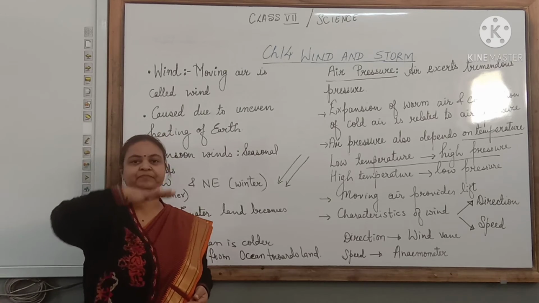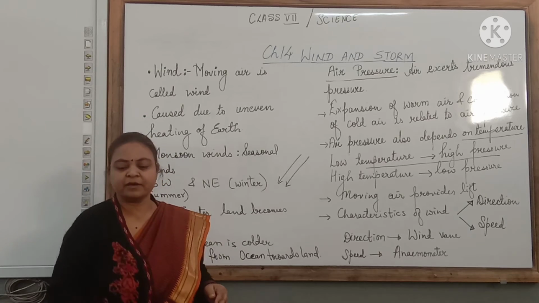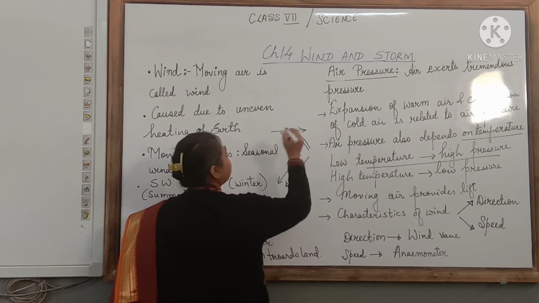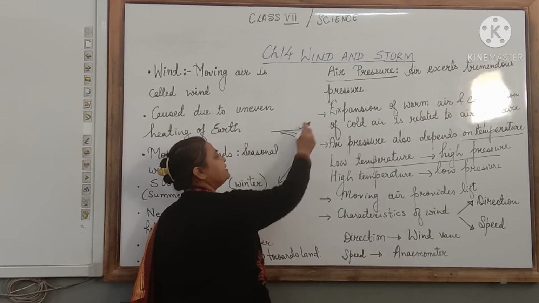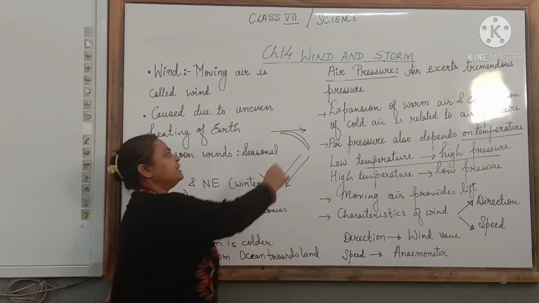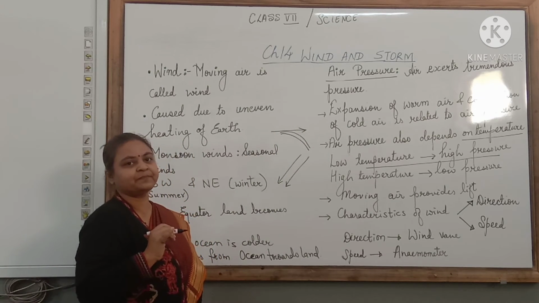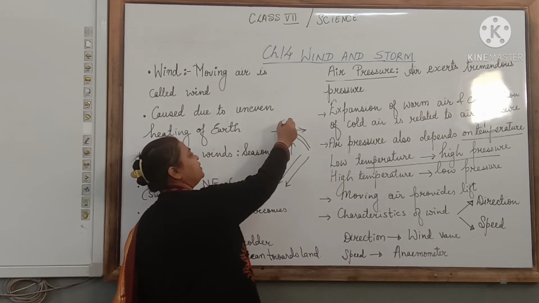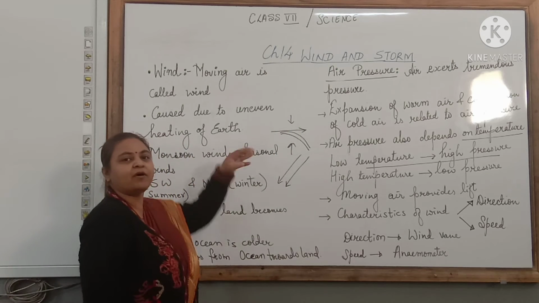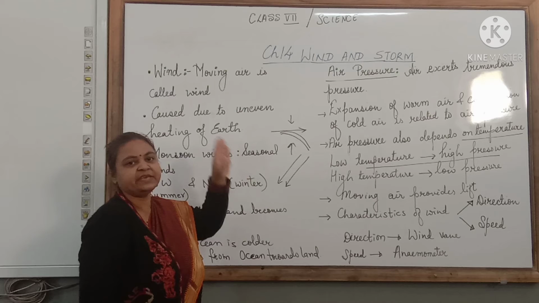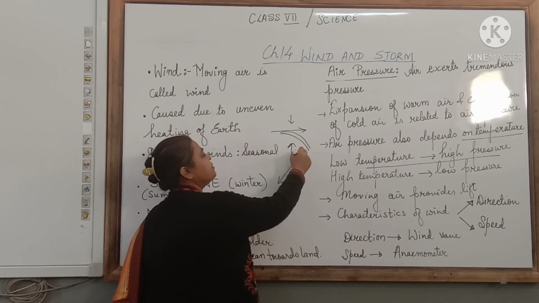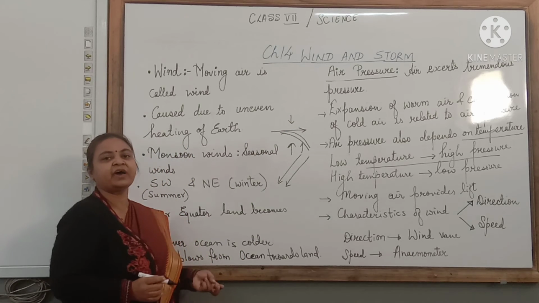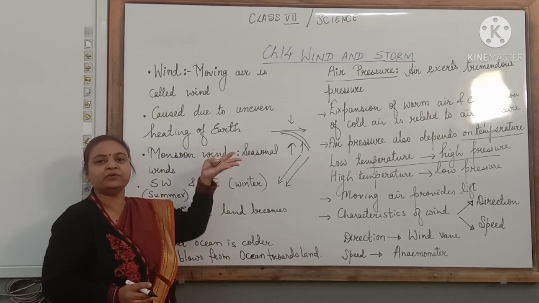It is rising up. When I blow over the paper, suppose this is the strip of paper, I am blowing over this. I displace the air molecules from here and the pressure decreases. The pressure below this paper strip is higher and the pressure on this paper strip, or above this paper strip, is lower. So this paper strip is lifted because of the high pressure at the lower end. And this is the reason why the paper strip rose as I blew over it.